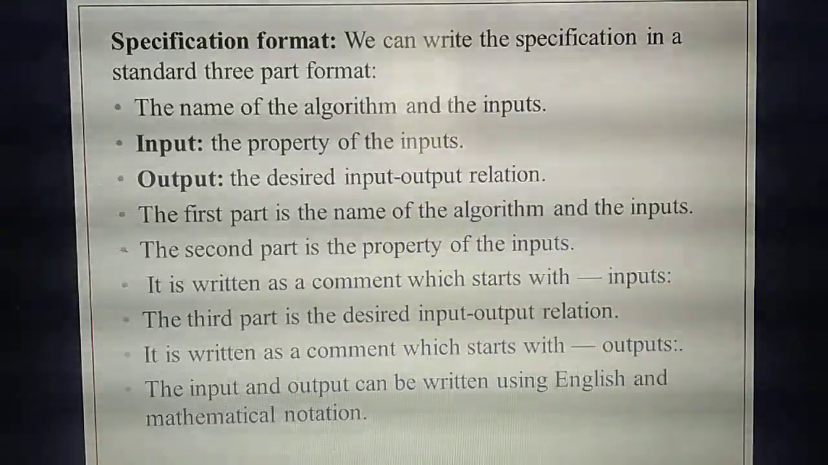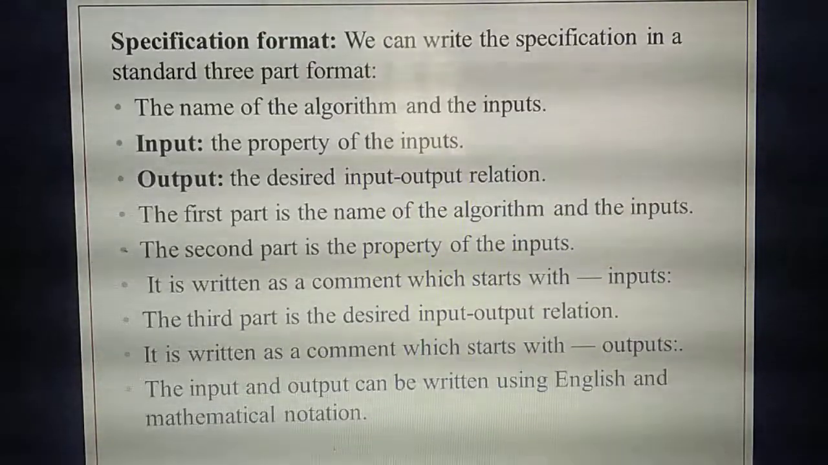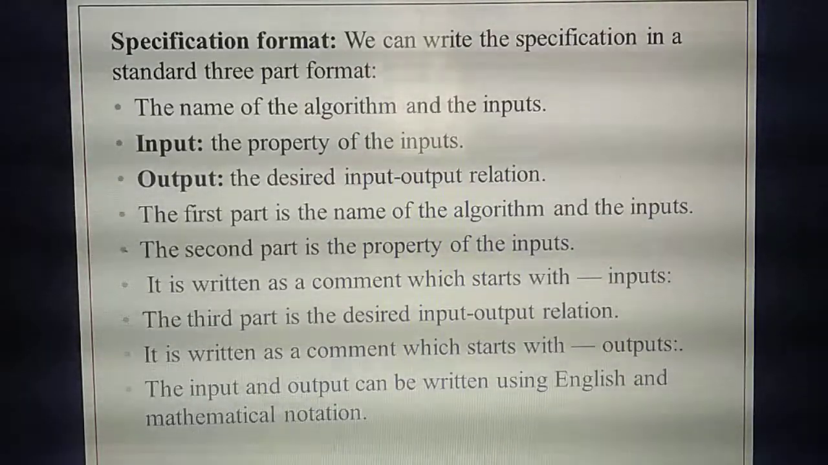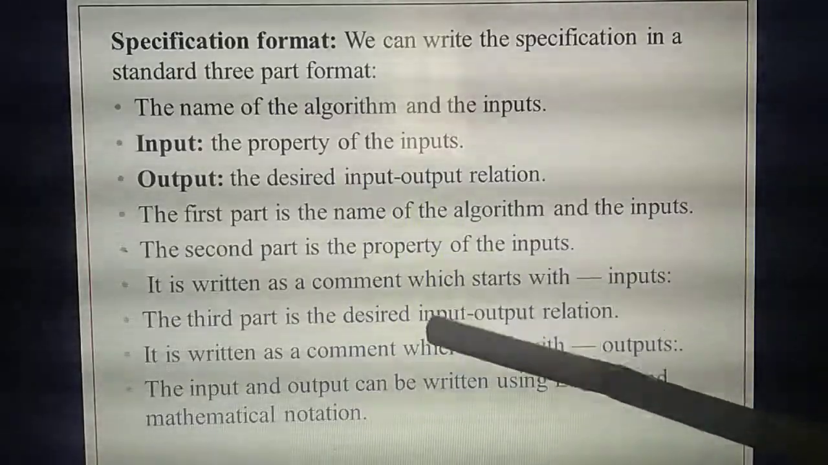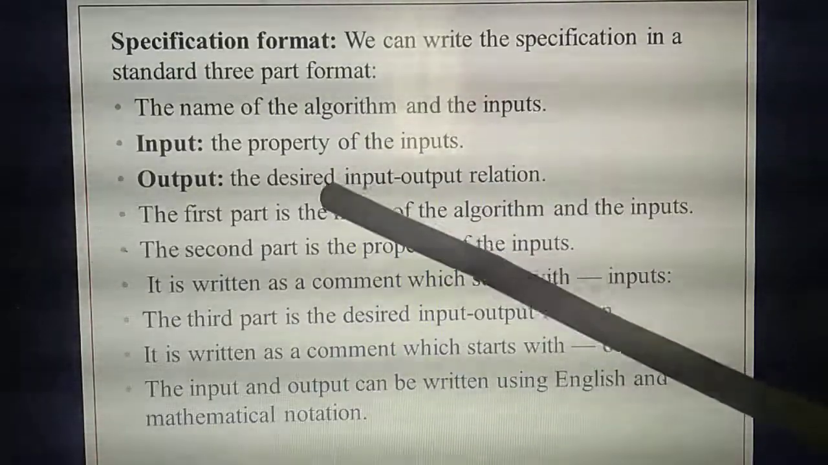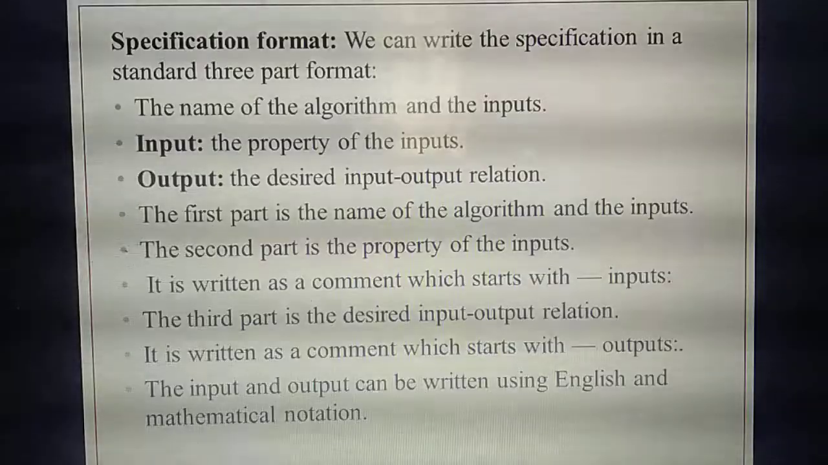So, what's the property of the numbers? Whether the number is a negative number or a positive number, or whether you are giving a character, etc. Then the third thing is the desired input and output relation.